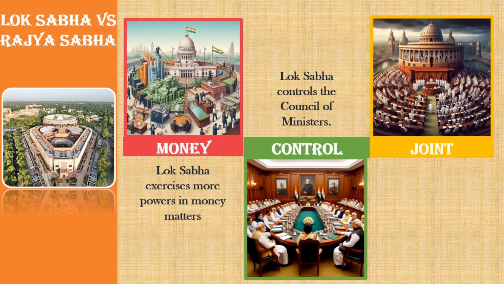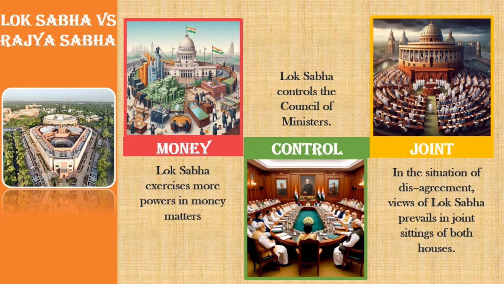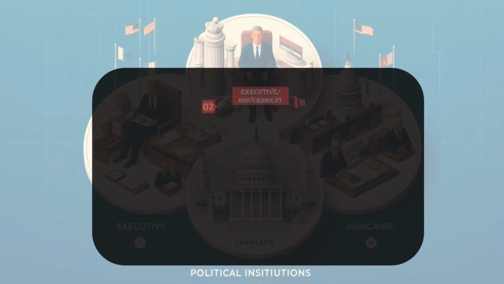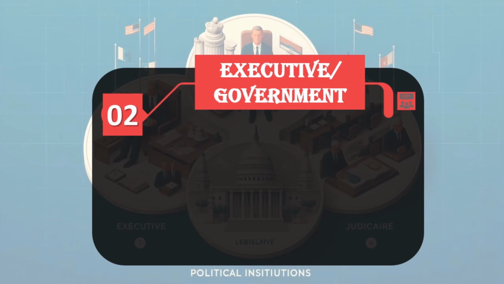The third difference is related to joint sittings. In case of disagreement between the two houses, a joint sitting is held. In such situations, the view of Lok Sabha usually prevails because it has more members. Hence, in many matters Lok Sabha has more power than Rajya Sabha. In the next topic, we will cover the executive or the government.